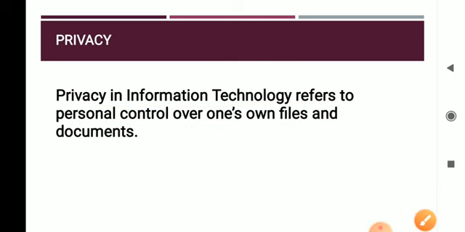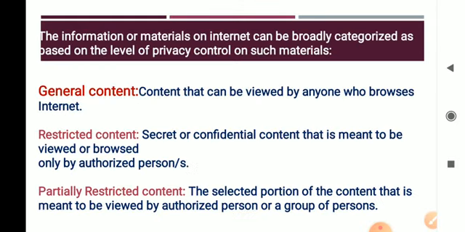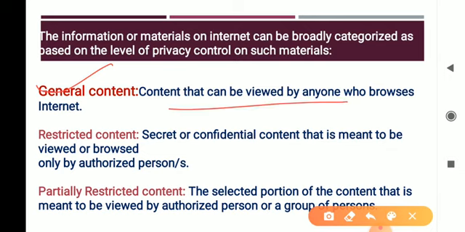Next, there are different types of privacy control over the content on the internet. They have been categorized into three general labels. The first is general content, which is content that can be viewed by anyone over the internet, or browsed by any person. Such content is called general content.